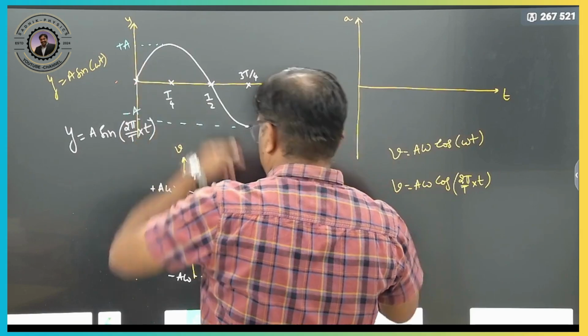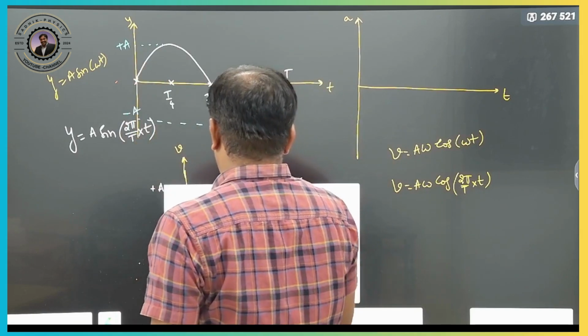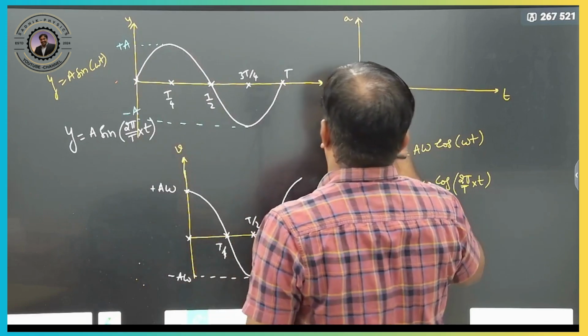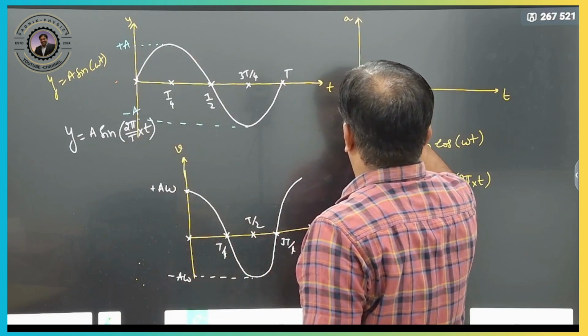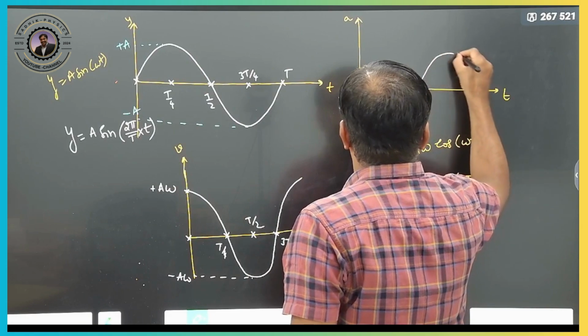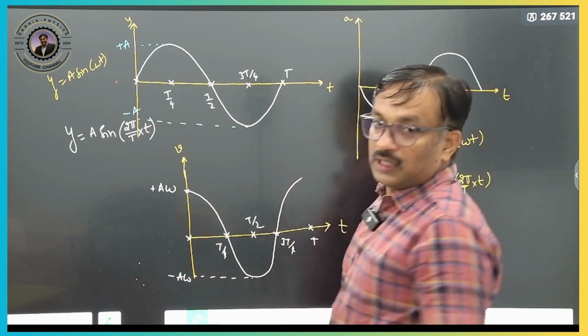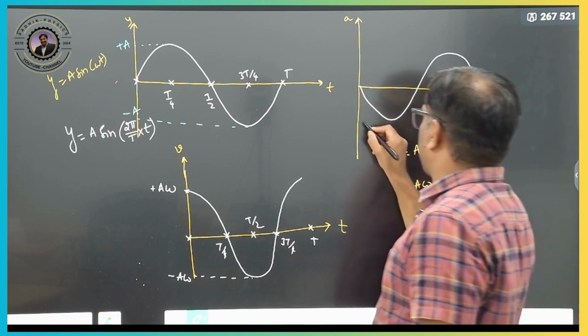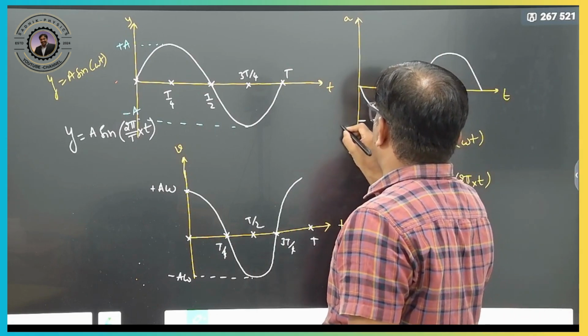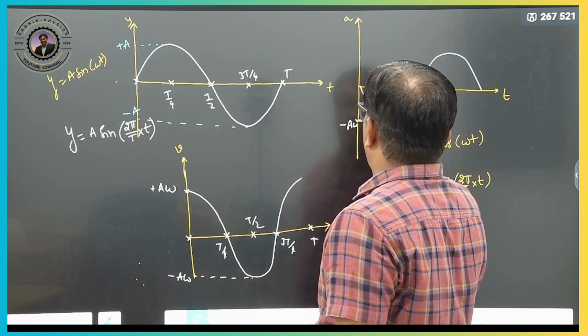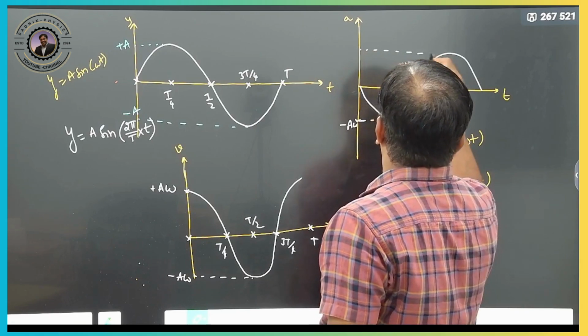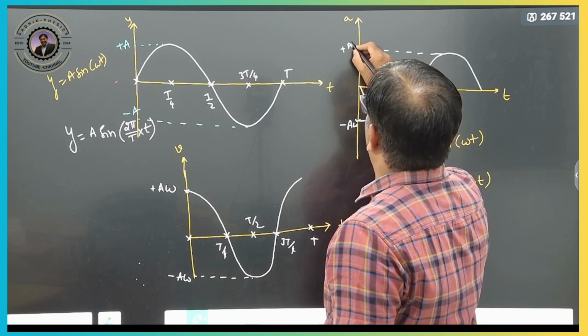Acceleration and displacement are exactly in the opposite direction to this one, no? So exactly the opposite graph here. So this will be your acceleration on this. Therefore here it will be minus a omega square, and this will be your plus a omega square.